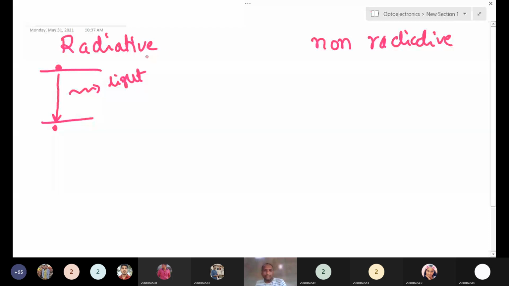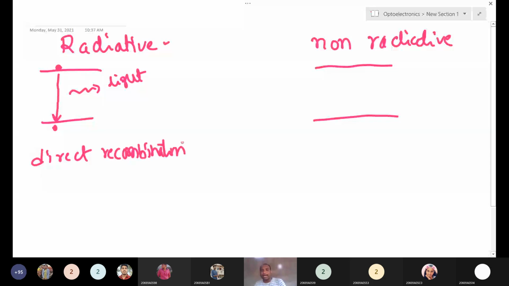In this process, what is happening? Here also there is a recombination, but it is not a direct recombination. The first one is direct recombination. You can write this down completely. In the second process, non-radiative, suppose you have a free electron in the conduction band. This electron is not jumping directly into the valence band.